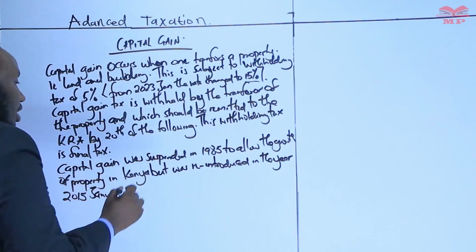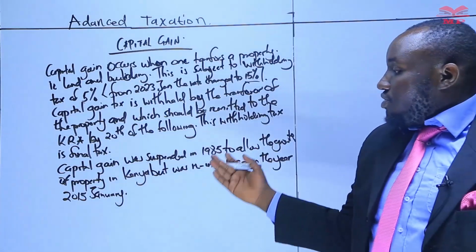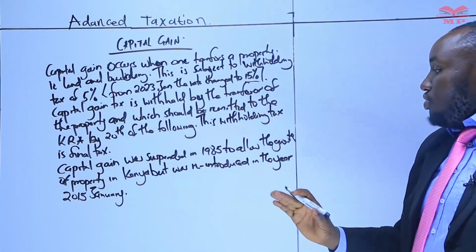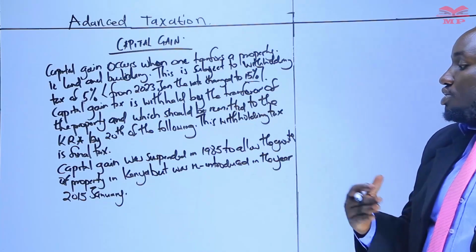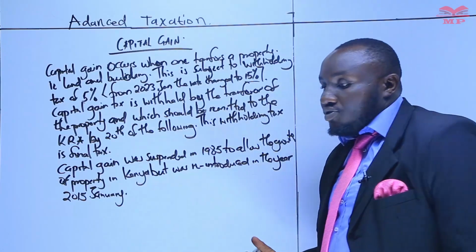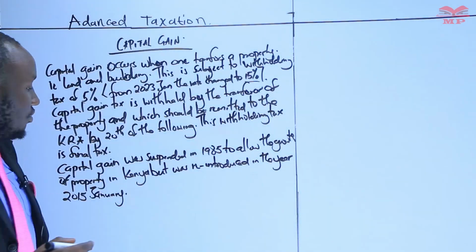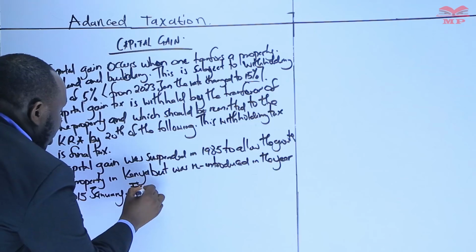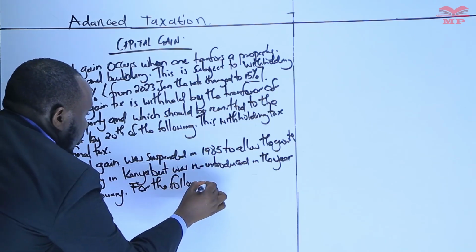And what is the sense of introducing it? The suspension in 1985 was basically to allow growth of property in Kenya, but it was reintroduced in January 2015 for the following reasons.